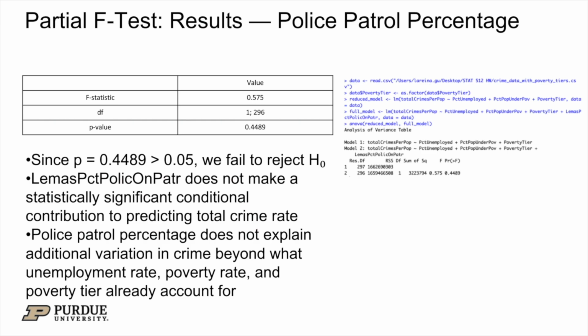And here's the output for the partial F-test. The F statistic is 0.5, degrees of freedom are 1 and 296, p-value is 0.44. The p-value is bigger than 0.05, so we fail to reject H0. So based on the context, it means the percent police on patrol variable does not make a statistically significant conditional contribution to predicting the total crime rate. It does not explain additional variation in crime rate besides what the other variables, which are unemployment rate, poverty rate, and poverty tier, already account for.